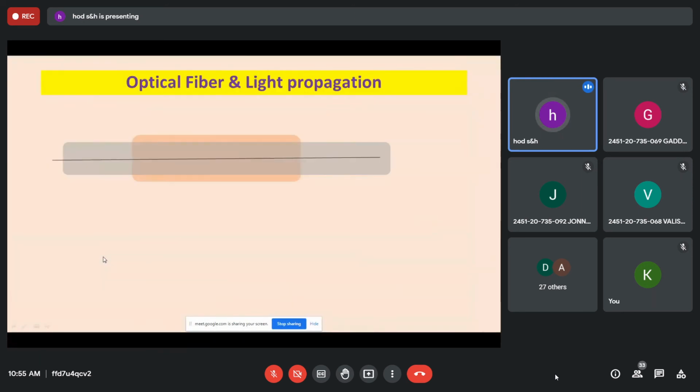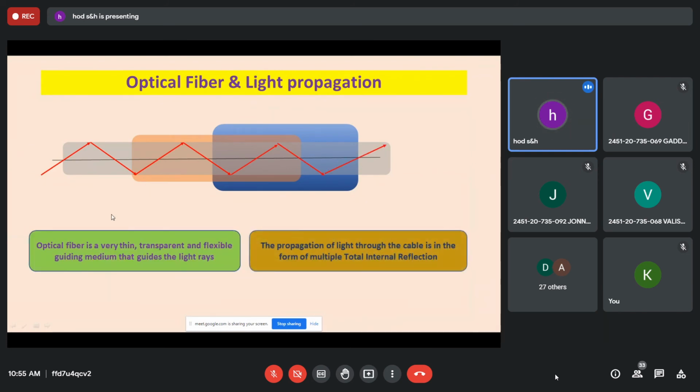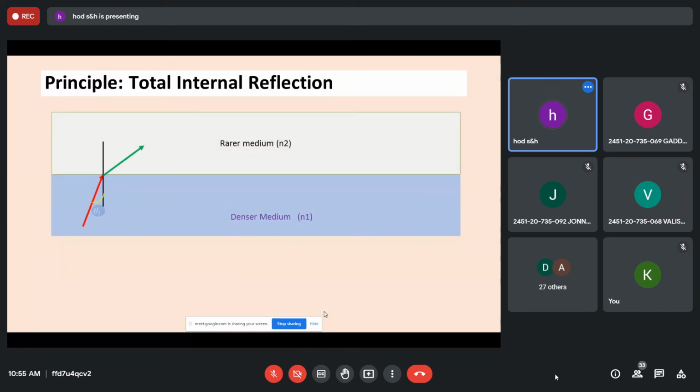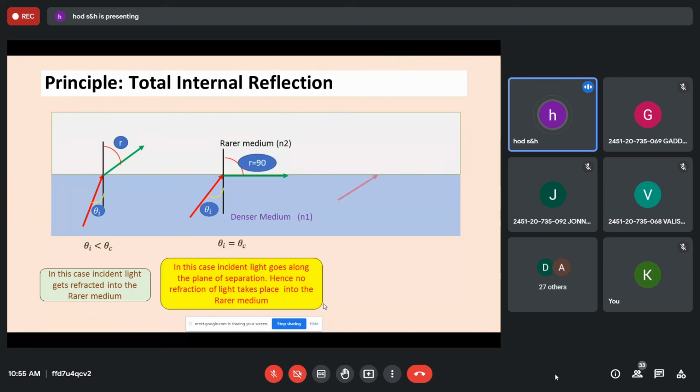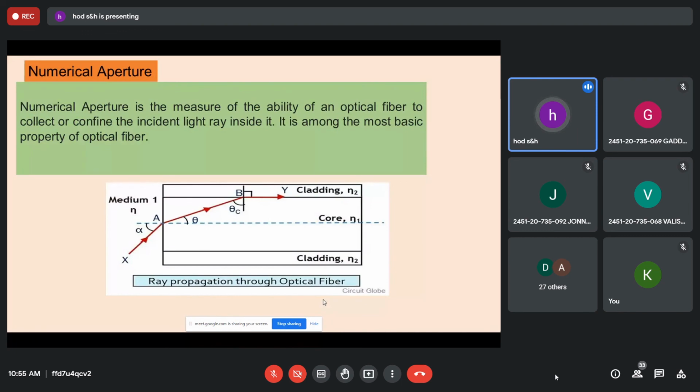And the propagation of light through an optical fiber is important. It is a thin, transparent and flexible guiding medium based on the phenomenon of total internal reflection. So with this diagram you should explain. Generally you get this question: how a light pulse can be propagated through an optical fiber. Explain the principle of total internal reflection with the critical angle also. So this numerical aperture derivation is very, very important.